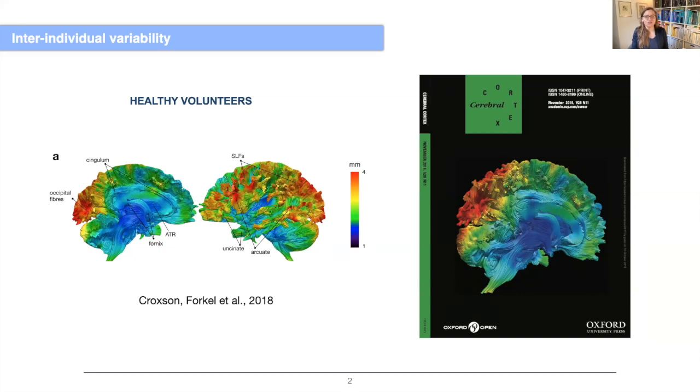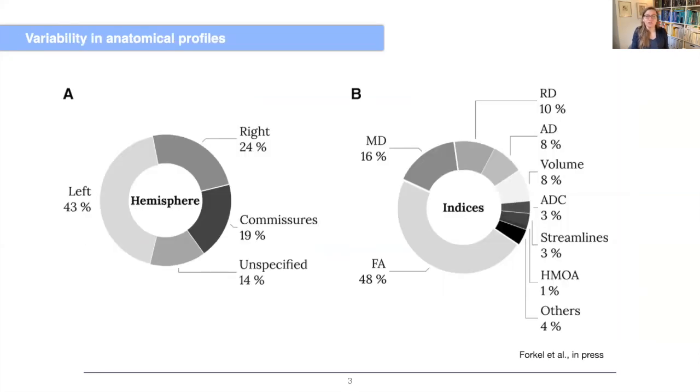So I set out to do a meta-analysis of 326 studies looking at the structural variability and differences in cognitive functions in healthy controls, neurological and psychiatric patients. The first thing that is evident from reviewing this body of literature was that the correlations are mostly reported for the left hemisphere, and the index of tractography that is most commonly reported was the fractional anisotropy index.